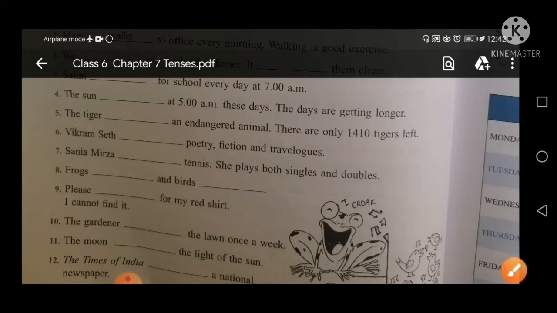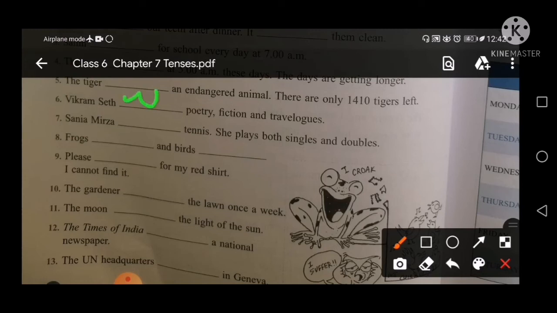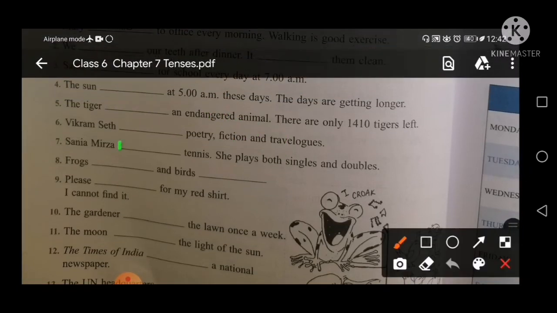Vikram Seth, poetry, fiction and travel books. So you will fill here writes. Again singular subject, so you will write verb with s or es. And next is Saina Mirza, tennis. So Saina Mirza plays. Again singular subject, so you will write here plays. Saina Mirza plays tennis. She plays both singles and doubles.